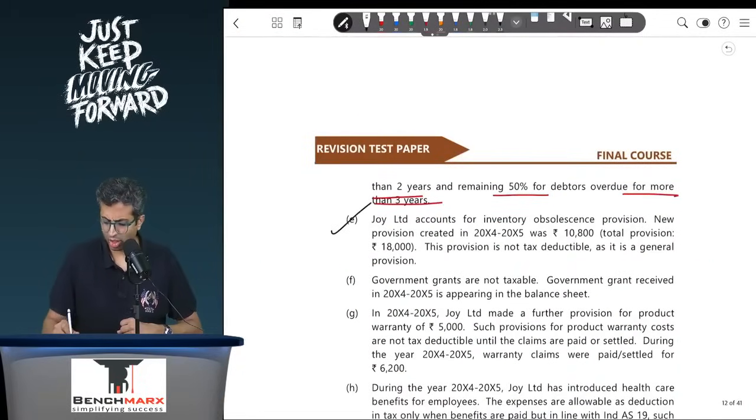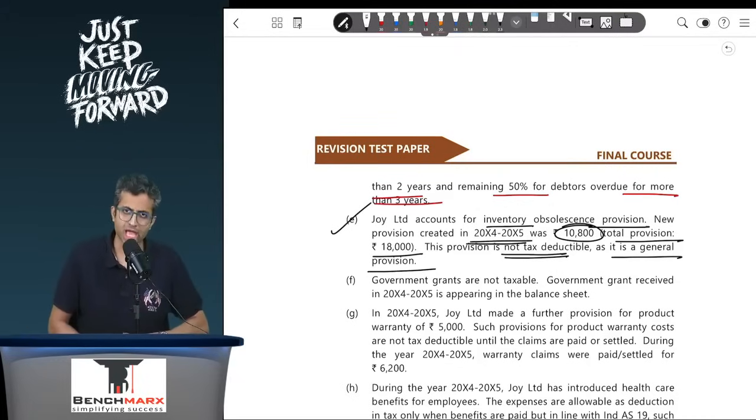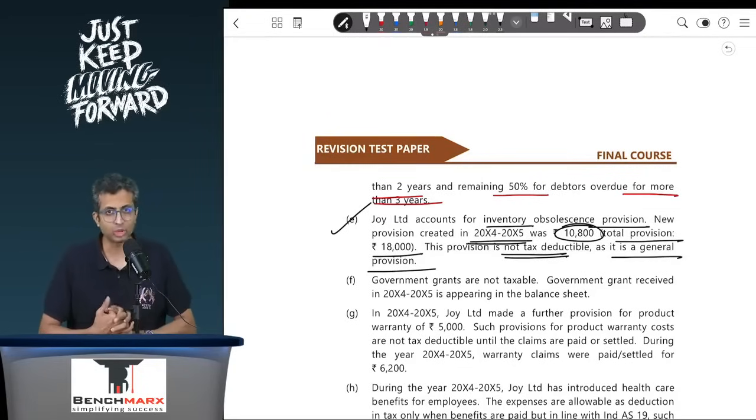Point E, Joy accounts for the inventory obsolescence provision. New provision created during the year 14-15 was 10,800 and total provision till date, balance sheet is till date, is 18,000. The provision is not tax deductible as it is a general provision. However, when the inventory is actually sold, there would be a possible loss and income tax will record a loss then. So for example, it was a 100 rupee inventory which is obsolete and hence you are recording at 82. In the books you have already recorded 18, but in income tax when it actually gets sold at 82, there will be an 18 rupee loss and hence this difference is temporary.